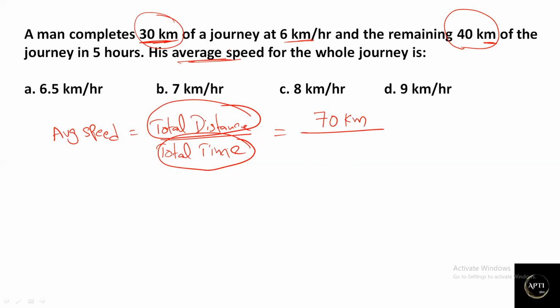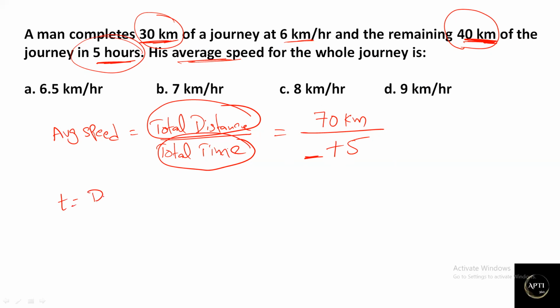In the first case they didn't give any time directly, and in the second case, 40 kilometers is traveled in 5 hours. 5 hours is the time. So one time is given as 5 plus, and in the first case, what will be the time taken? They haven't mentioned anything directly, but they have given distance and speed. What is the time relation?